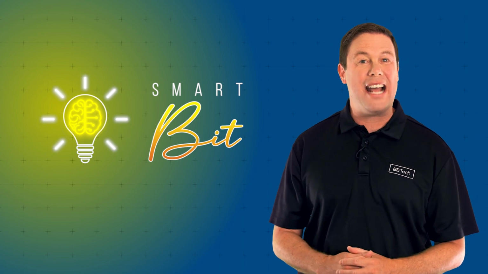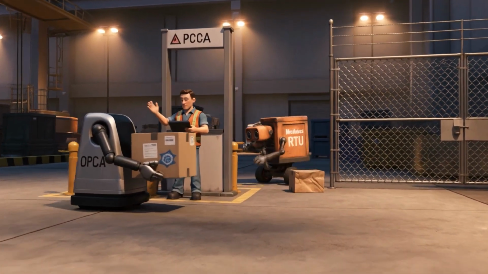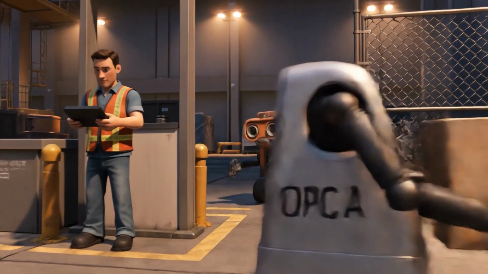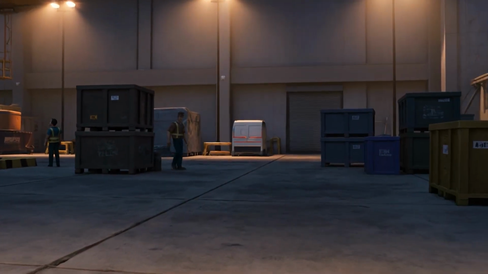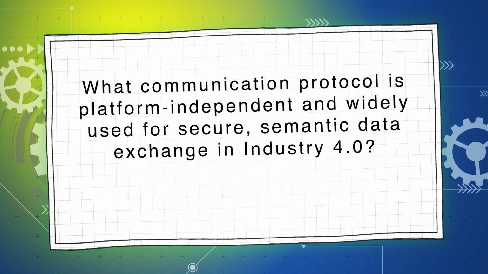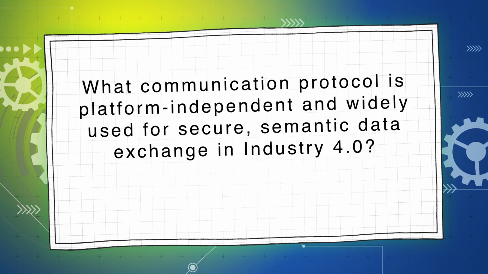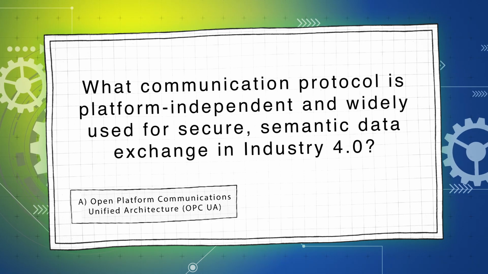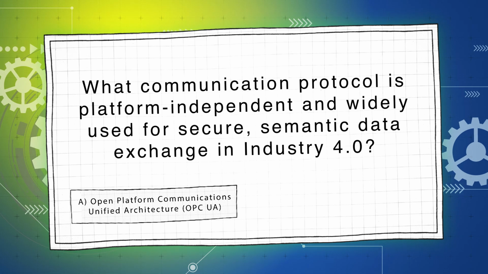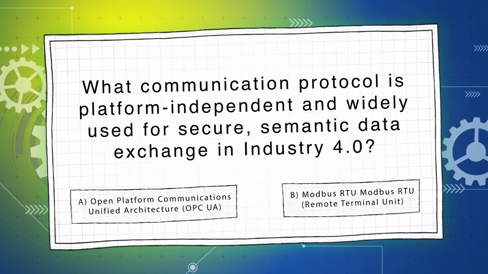Okay, let's move on to our next question worth 25%. OPC UA delivers a sealed, labeled package with a verified signature, while Modbus RTU tosses an unmarked box over the fence yelling, "It's mine, trust me." What communication protocol is platform independent and widely used for secure semantic data exchange in Industry 4.0? Is it A, Open Platform Communications Unified Architecture, or OPC UA, or B, Modbus RTU Remote Terminal Unit?